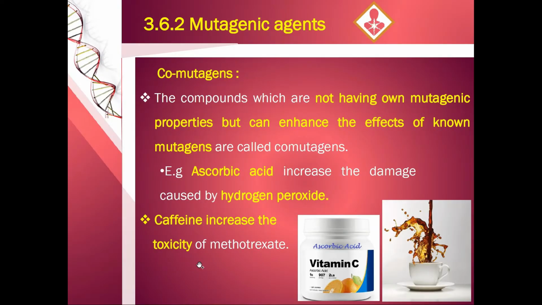What are co-mutagens? Co-mutagens are the compounds which do not have their own mutagenic property, but when they are combined with the mutagens, they enhance the effect of the mutagens. Then they are called co-mutagens. An example is ascorbic acid. By itself it is not a mutagen, but it will increase the damage which is caused by hydrogen peroxide when it is combined with hydrogen peroxide. In the same way, caffeine increases the toxicity of methotrexate.